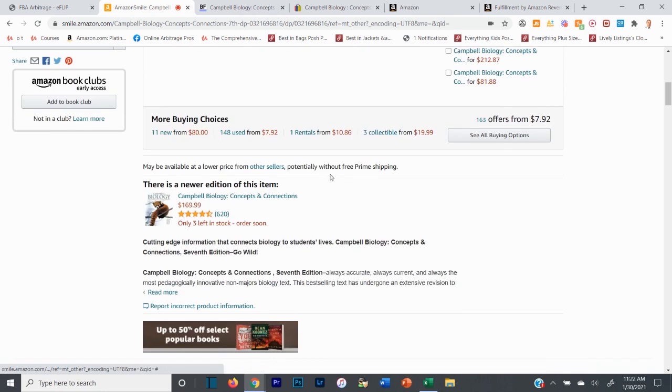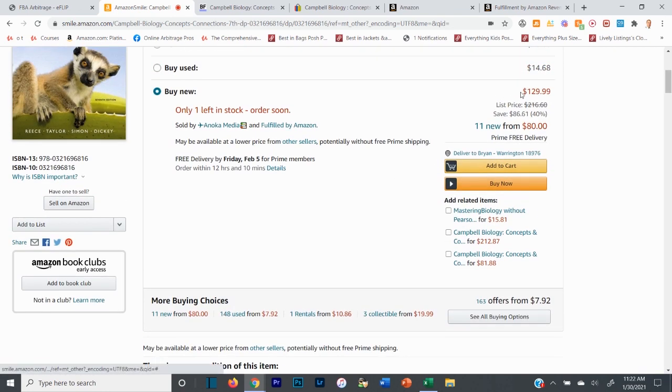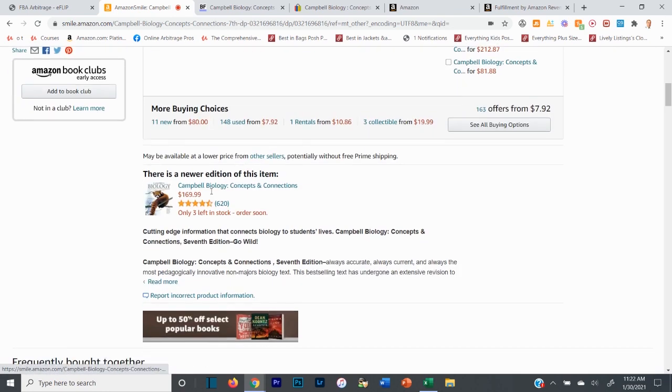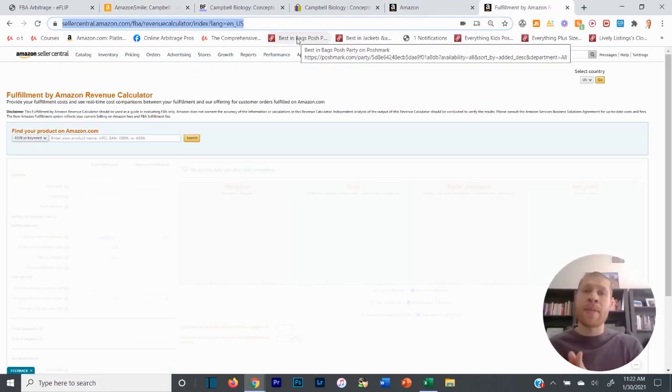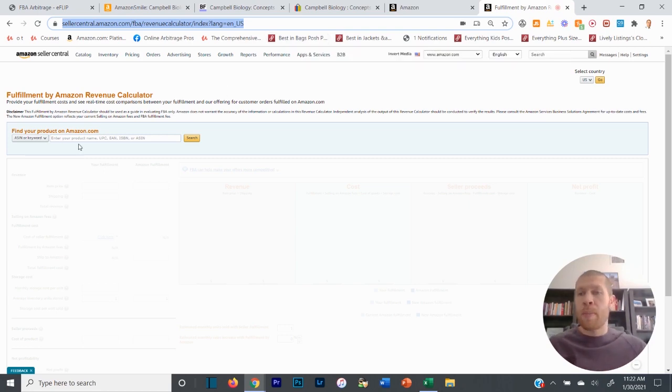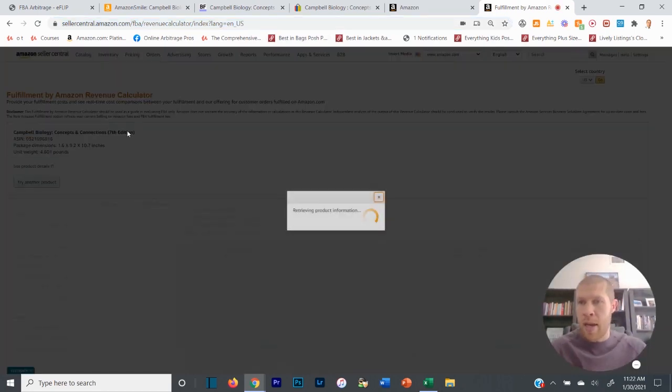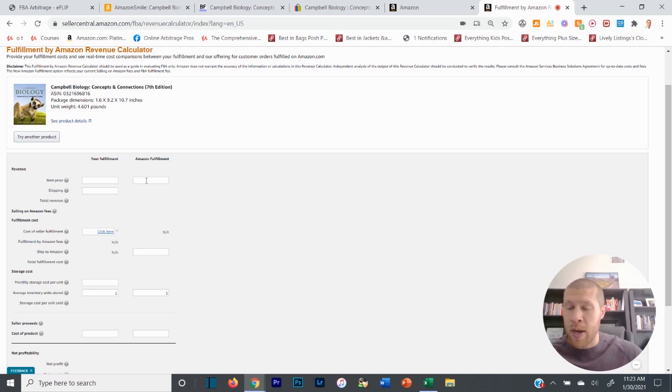I still have the ASIN copied, so I'm going to go with that here in a second. So it's 130 is what we can buy. We can actually sell it for. I copied the ASIN. Now I want to take it into the Amazon FBA calculator here. So I'm going to paste it into the calculator. And you will see the item price right here because I plan on selling it on FBA, which is Amazon fulfillment. If you don't, you want to use this and then obviously estimate your shipping costs on the merchant fulfill side, but we're not going to do that.